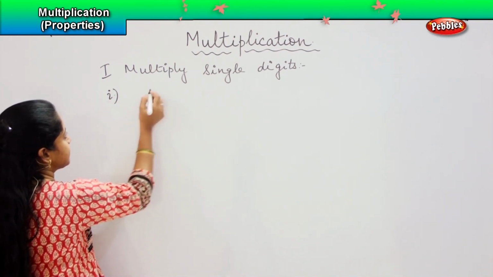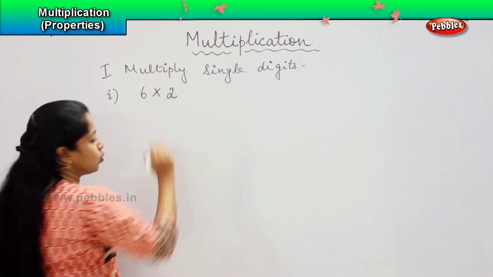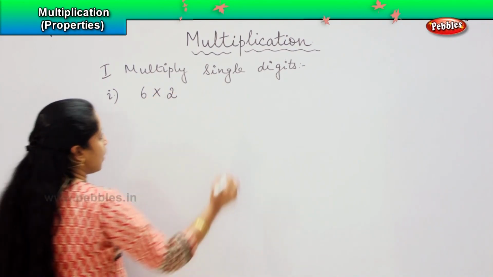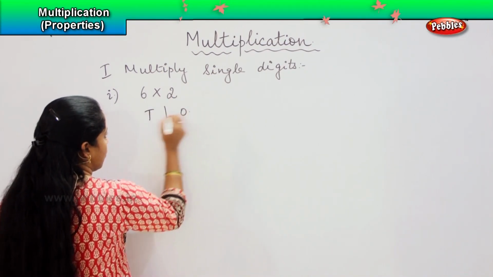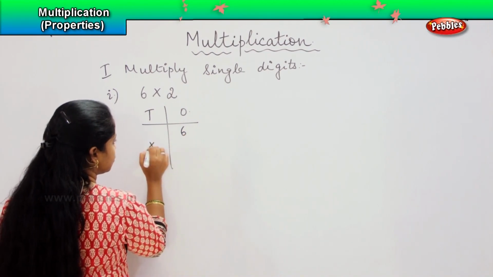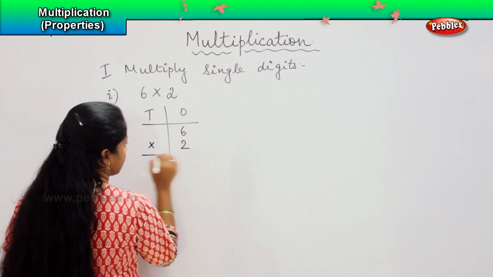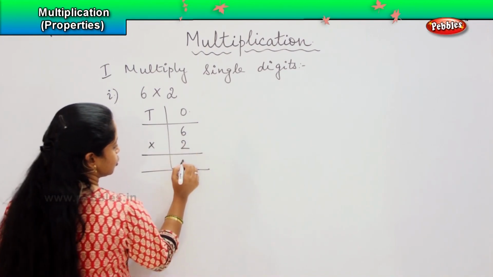For example, 6 into 2. How will we multiply? Tens, ones. So 6 into 2, 6 twos are 12.